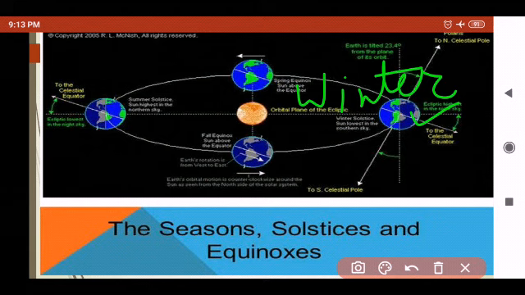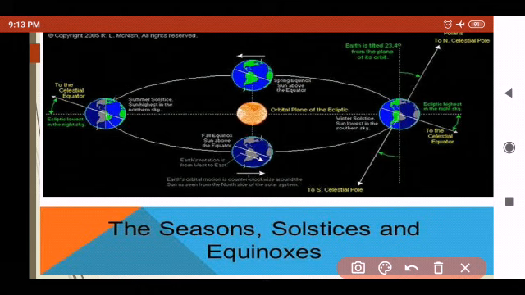Now do you know, students, that when winter is here in our country, at that time Australia is having summer and they celebrate Christmas at that time. So do you know that in Australia they celebrate Christmas in the summer season? We celebrate Christmas in the winter season, and at that time they are having summer over there.